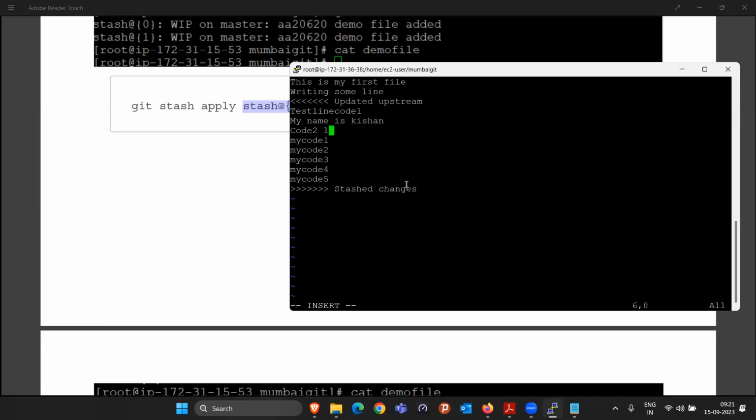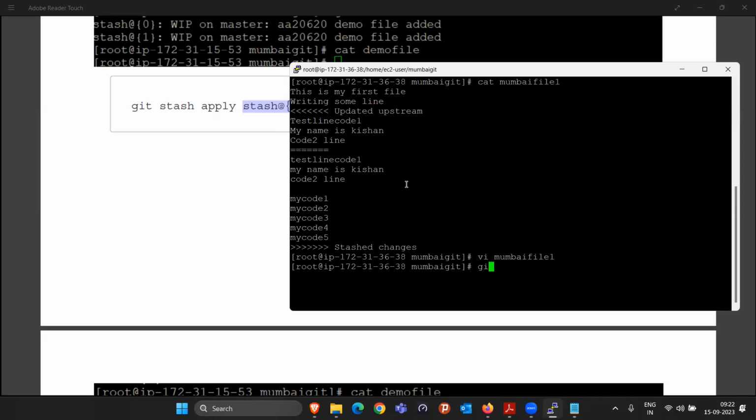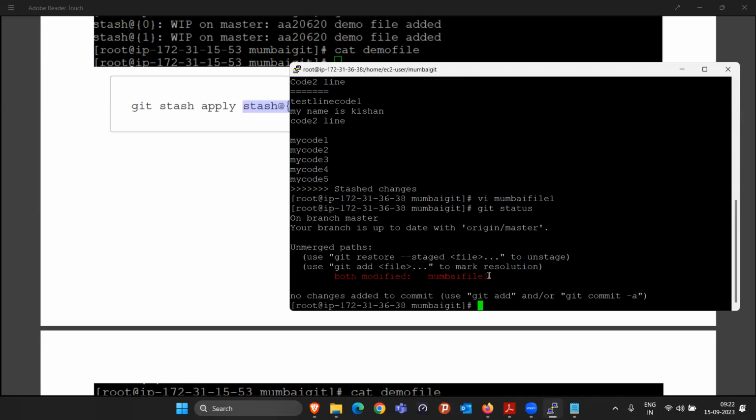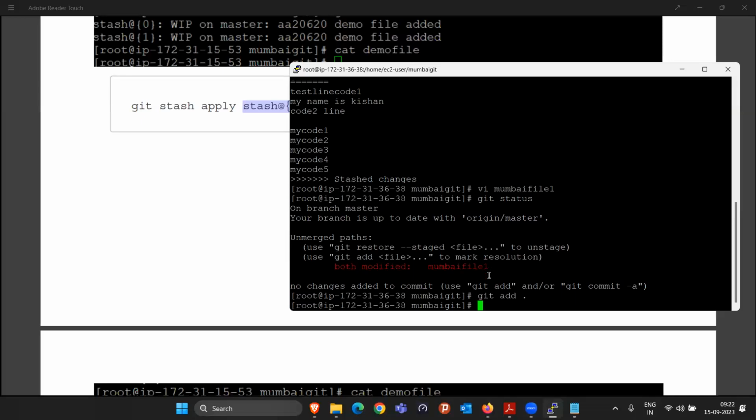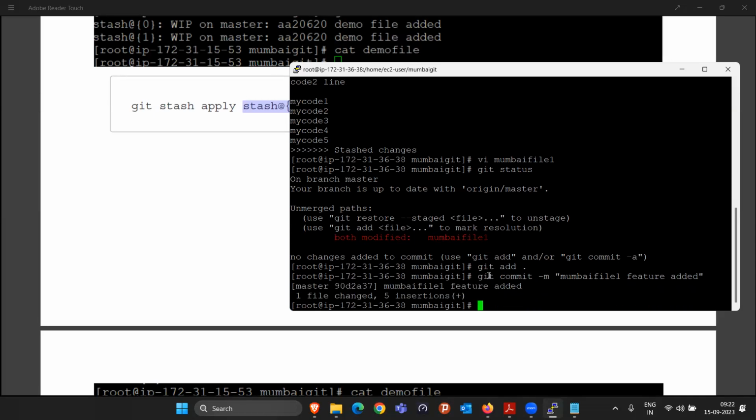Code to line, let it be there like this, and delete this updated upstream, and let's remove this test, something like this. So again, I will save this file. Okay, and if I do the git status, again they are saying file modified. Do git add, git commit -m, and give the message "Mumbai file one feature added". That's it. So the commit is done, and once the commit is done, you can push the code.